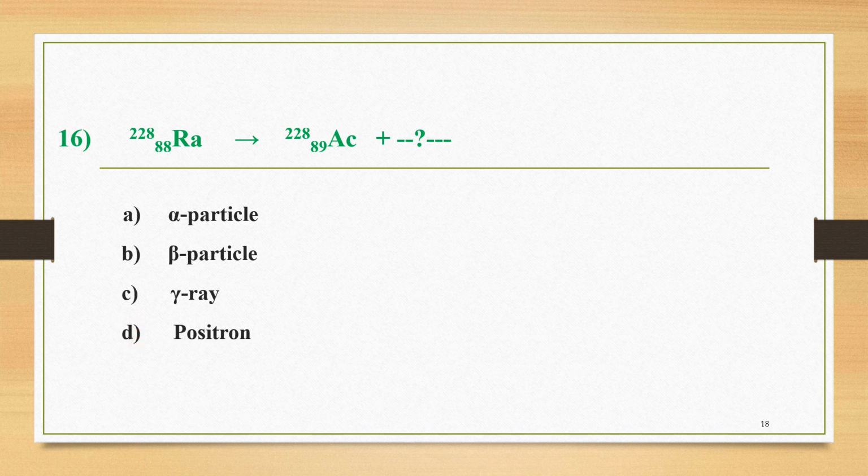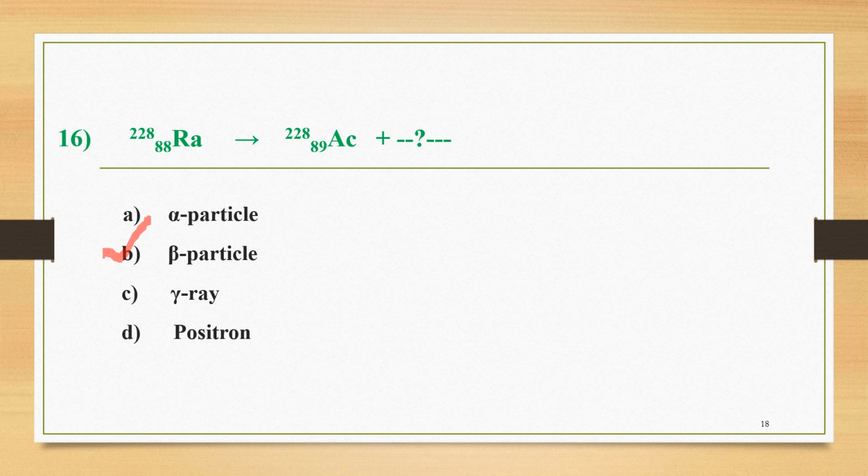Now if we look carefully at this nuclear reaction, the radium gets converted into actinium along with the emission of one particle, and that particle is nothing but the beta particle. So the correct option is beta particle. This beta particle gets emitted by the conversion of radium into actinium.